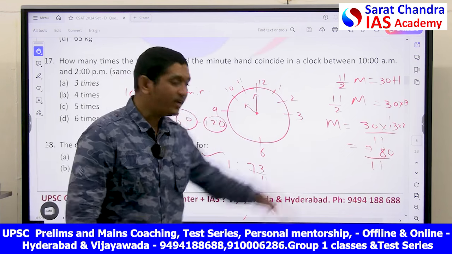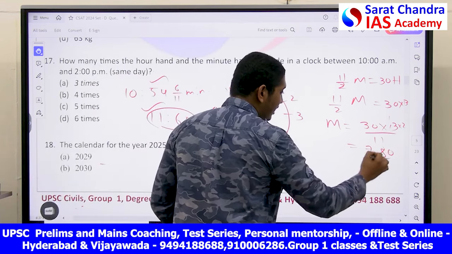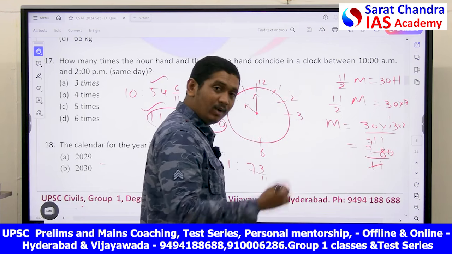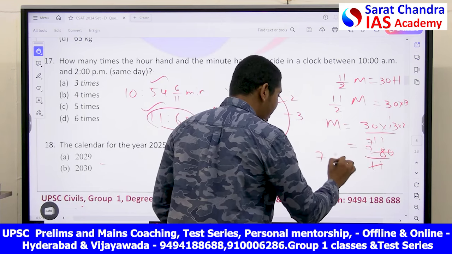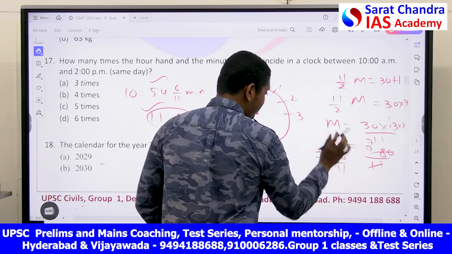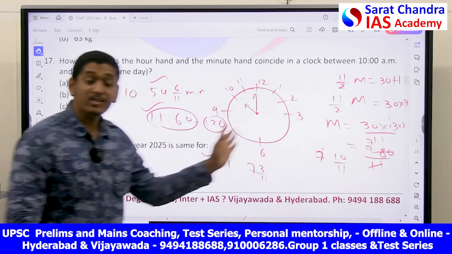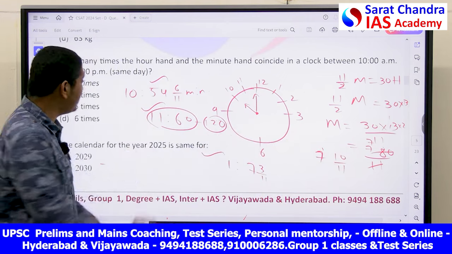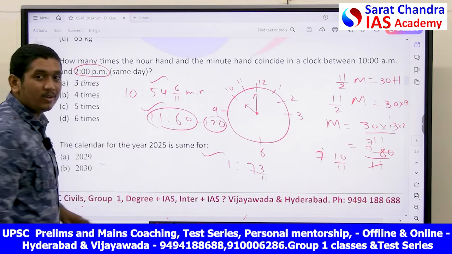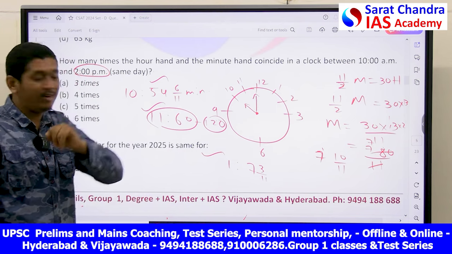Again here, the clock is going beyond 12. You can see 11 sevens are 77, you are left with 10. You can write it as 7, 10 by 11. Right? Even in this case, you are going beyond 2 o'clock. That is between 10 o'clock to 2 o'clock, only 3 times your clock will coincide.